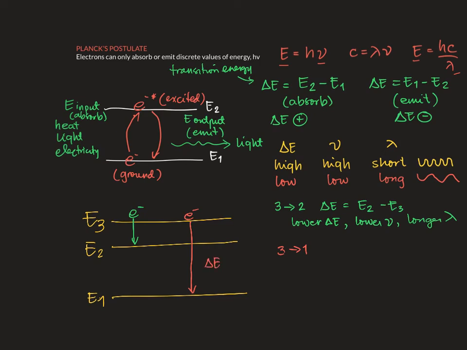The green will be your delta E going from 3 to 2. So for the red one, the 3 to 1 transition, delta E is equal to E1 minus E3. And because it has a higher delta E, you expect that it will release light at a higher frequency and shorter wavelength. There you go. That's our introduction to Planck's postulate.